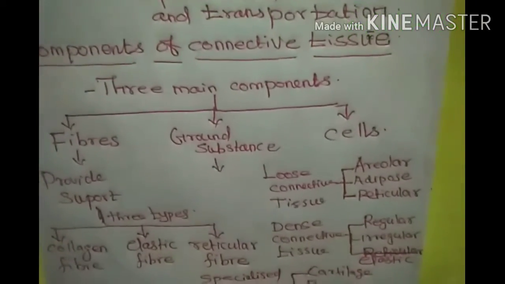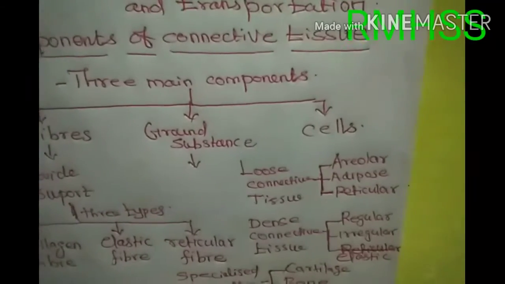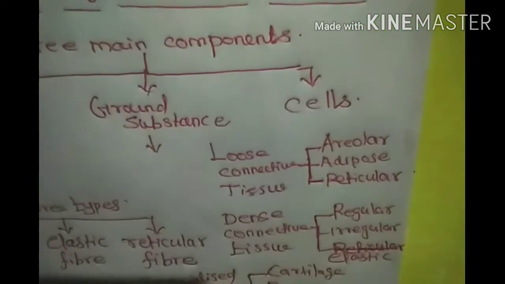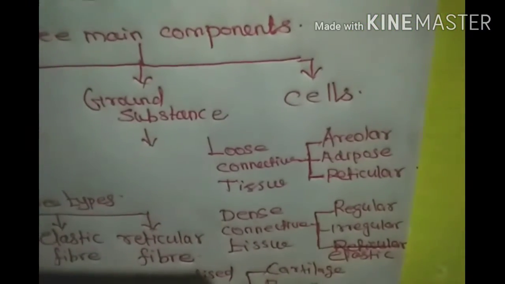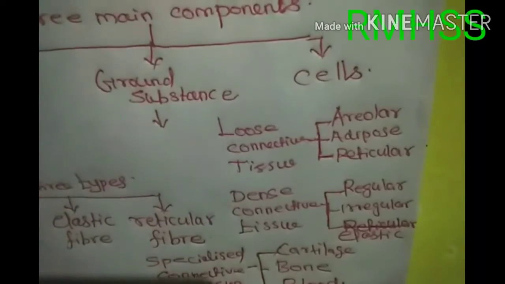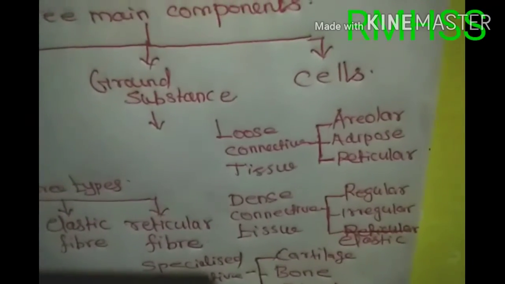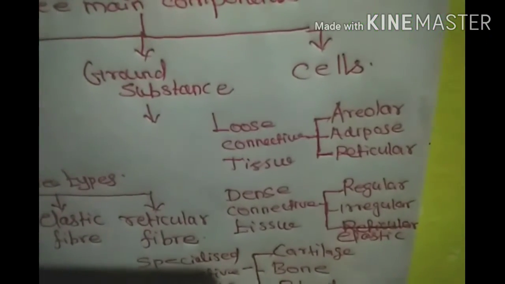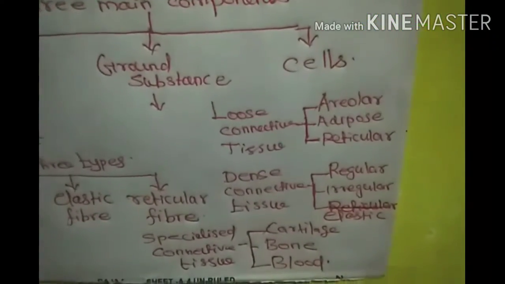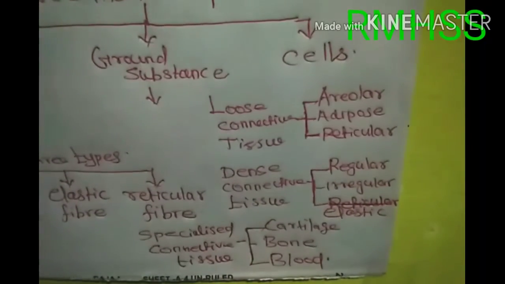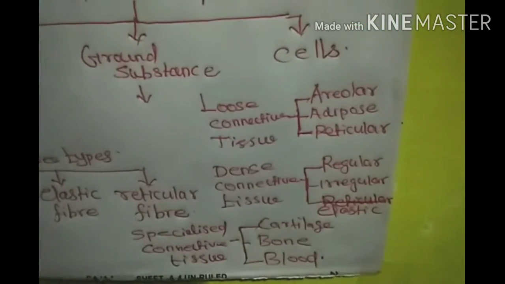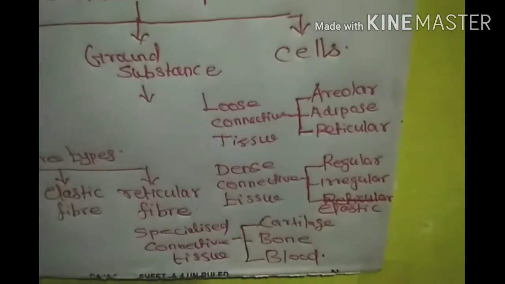So three main types of connective tissues. First one, loose connective tissues, divided into three main types: areolar loose connective tissues, adipose loose connective tissues, last one, reticular loose connective tissues. Next, dense connective tissues is divided into three types: regular dense connective tissues, irregular dense connective tissues, elastic dense connective tissues. Next, specialized connective tissues is divided into three types: cartilage, bones, last one, blood.